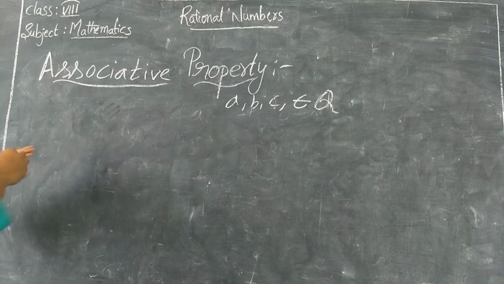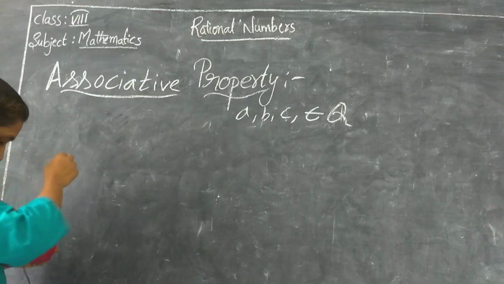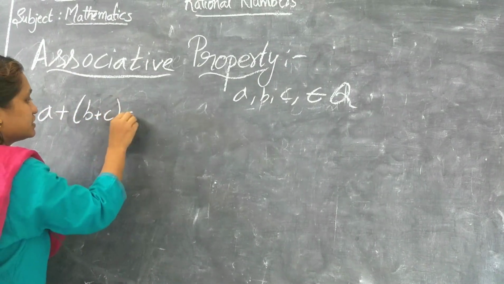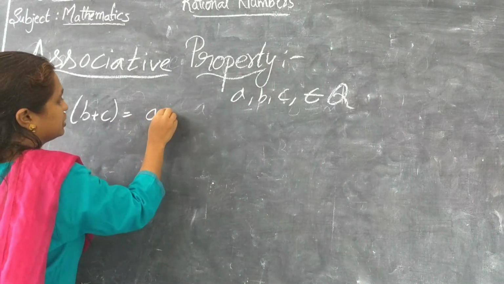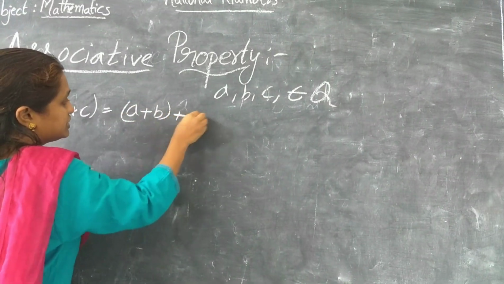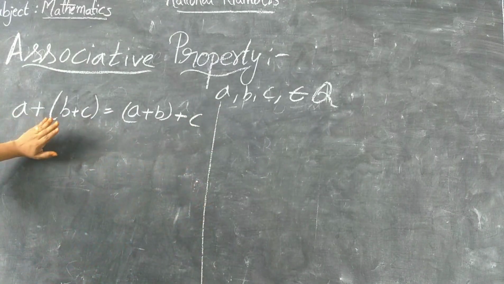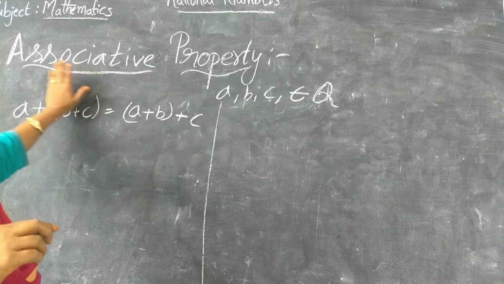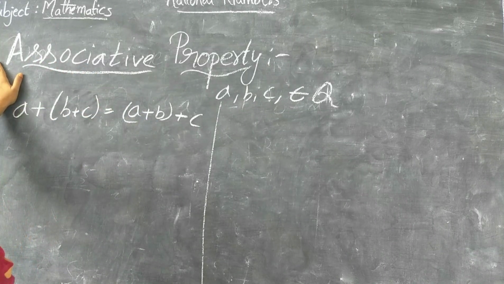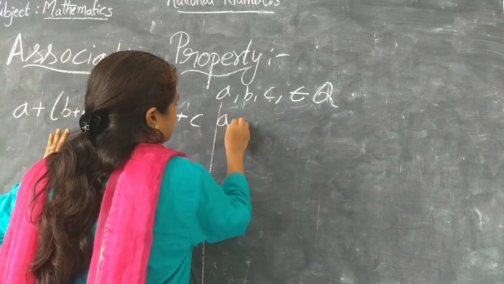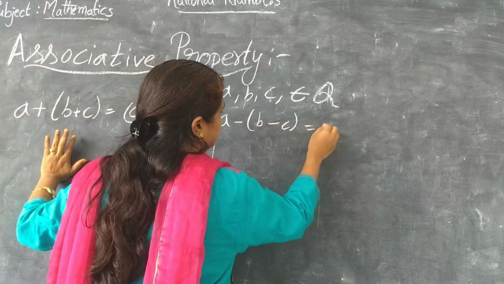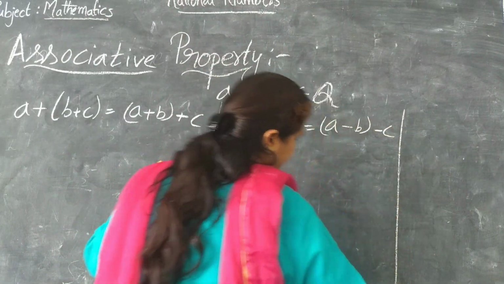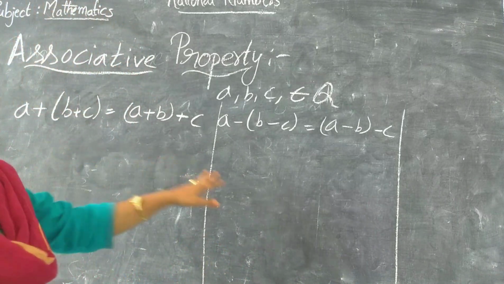Okay, let's see under addition. A plus B plus C is equal to A plus B plus C. So it should be the same. The answer should be the same on both sides. Then we can say it is the associative property. Now let's go with the subtraction. A minus B minus C is equal to A minus B minus C. So let's do the multiplication and division later.